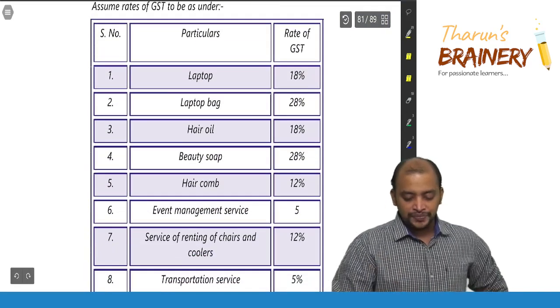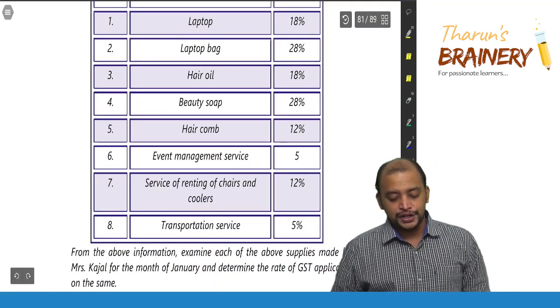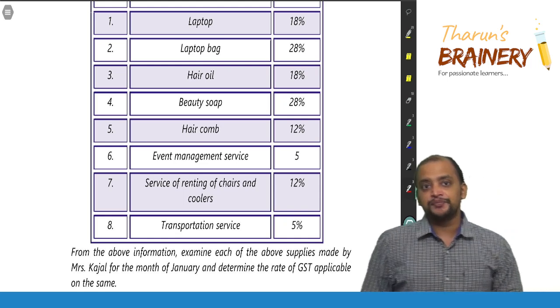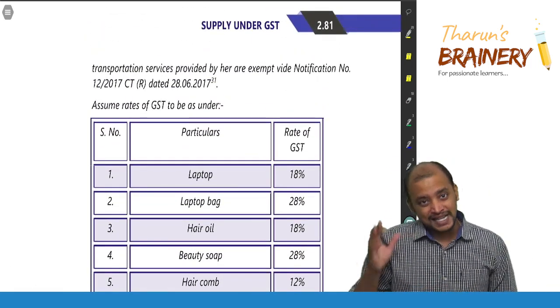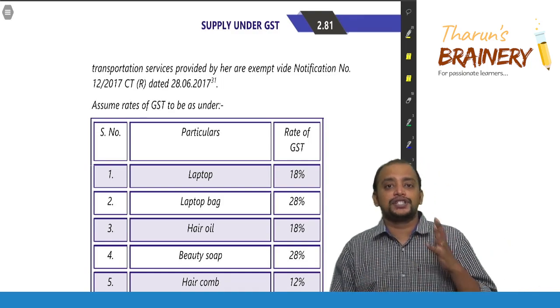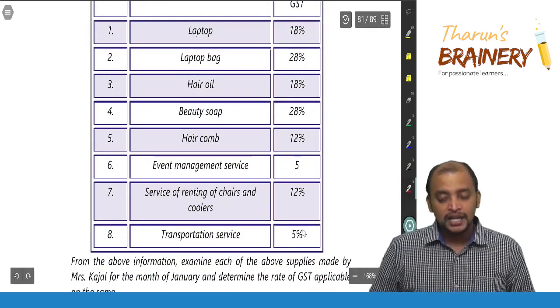So if you see, service of renting of chairs and coolers is 12 and transportation service is 5. So transportation of goods is exempted. Yes, actually transportation of goods is exempted. The rate is 5%, but it is exempted.